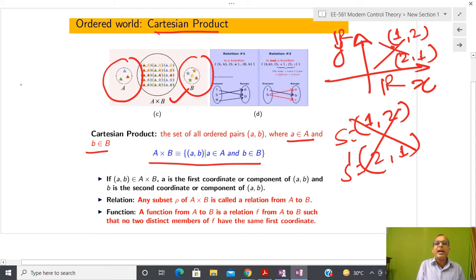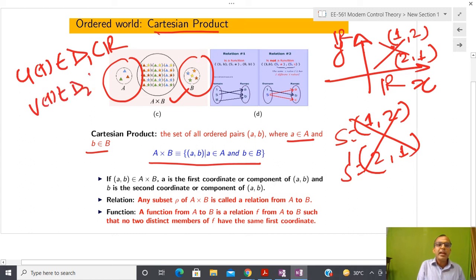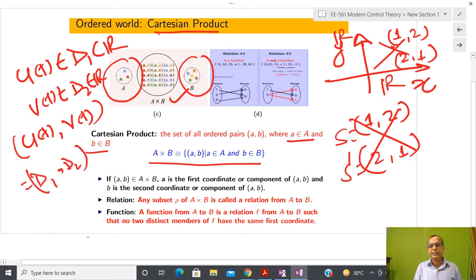Suppose I am going to talk about the input and output, and suppose u(t) belongs to D1, which is a subset of real numbers, and v(t) belongs to D2, again a subset of real numbers. Then whenever we talk about the input and output pair, at that time I talk about D1 cross D2. That is the meaning of this.